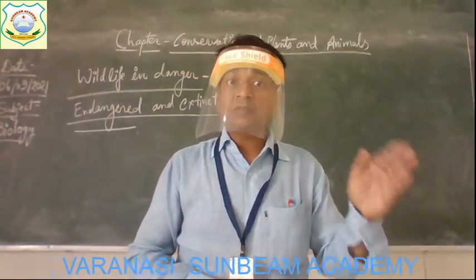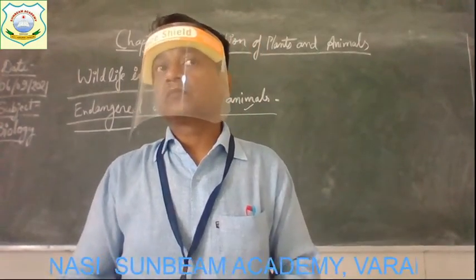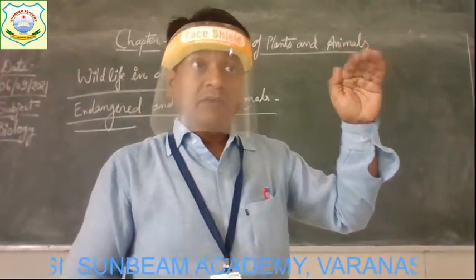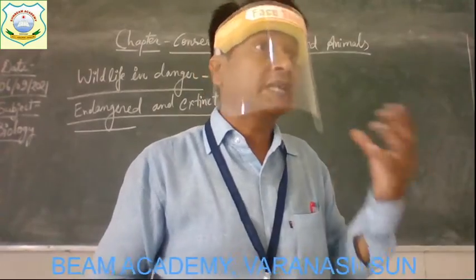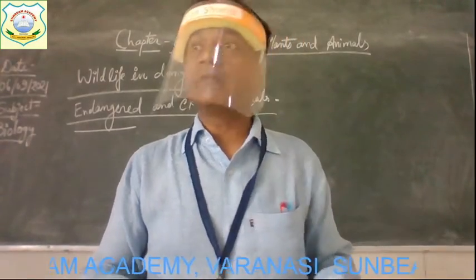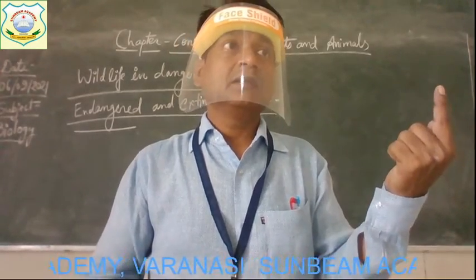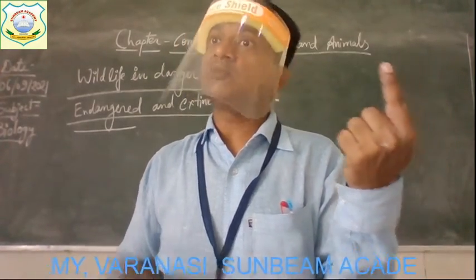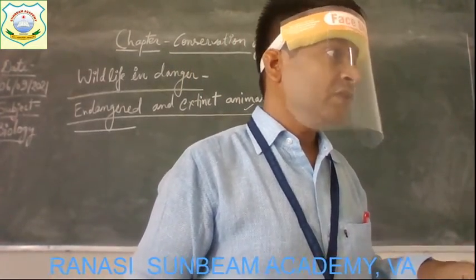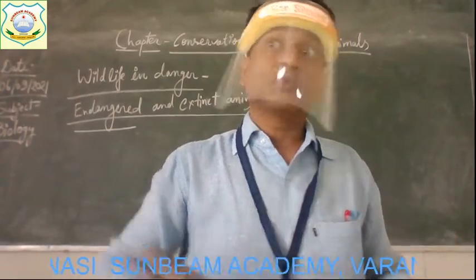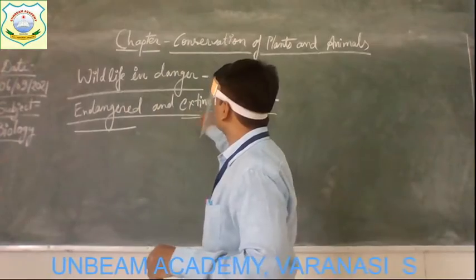And if such species are not protected, they may become extinct as their numbers are very few. If we do not protect them right now, what will happen? In the coming future, not a single member of that species will be left. Not a single animal of that species will be left. Alright. Clear everyone? At that time they will be considered extinct animals.